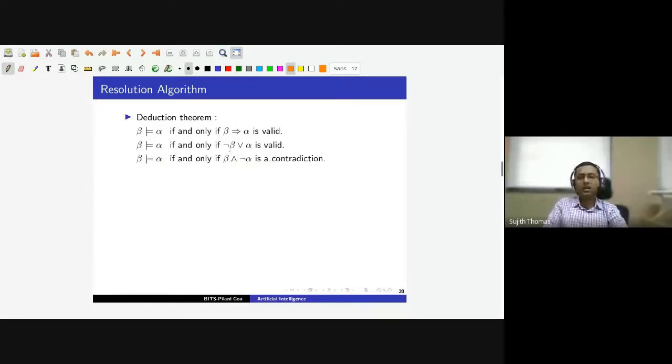So basically we have taken this and taken a negation of that, and that should be a contradiction. There should not be any model that satisfies beta and not alpha, and if this happens, then we can conclude that beta entails alpha. This last thing will be the property that the resolution inference algorithm will be using.